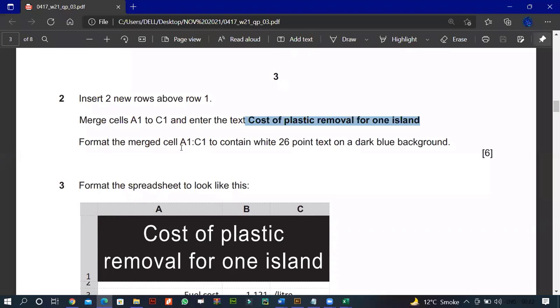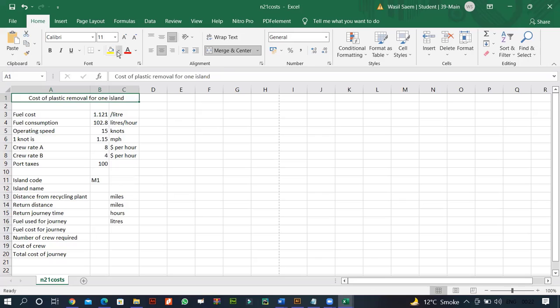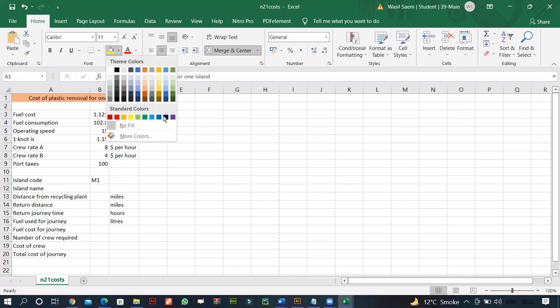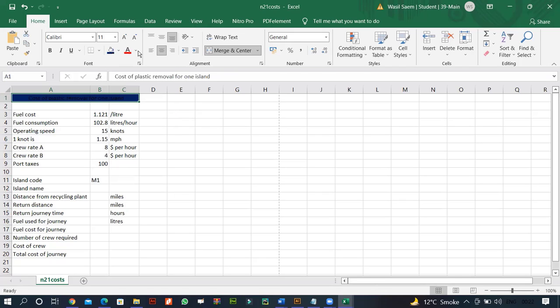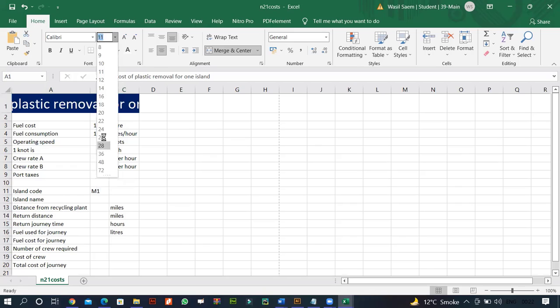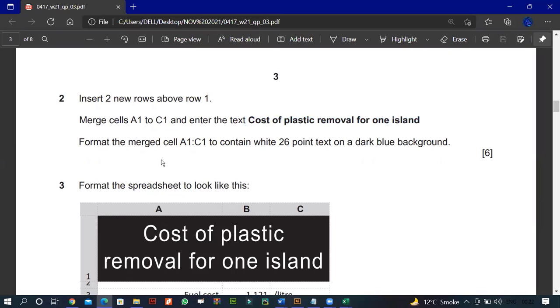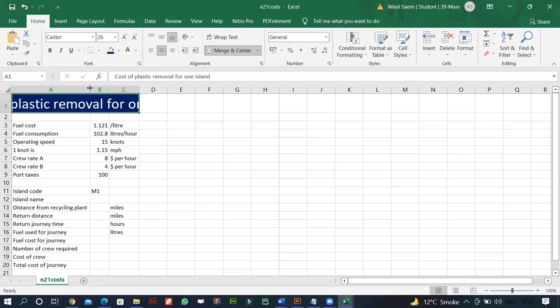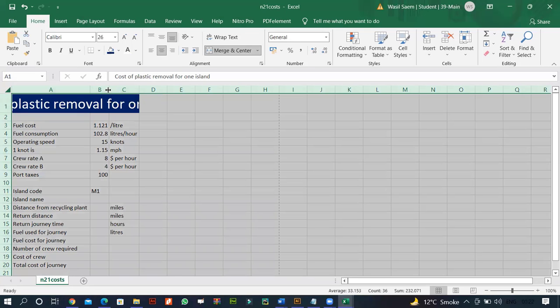Format the cells A1 to C1 to contain white text, size 26, with a dark blue background. So we need to have a dark blue background, the text has to be white, and it has to be size 26. Okay. Click here and we can just align it properly.